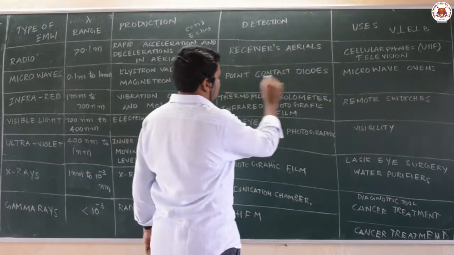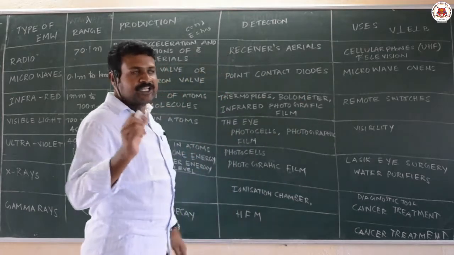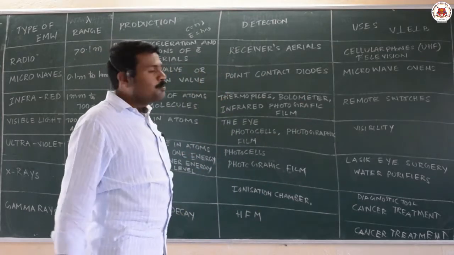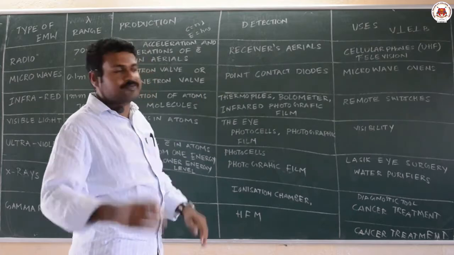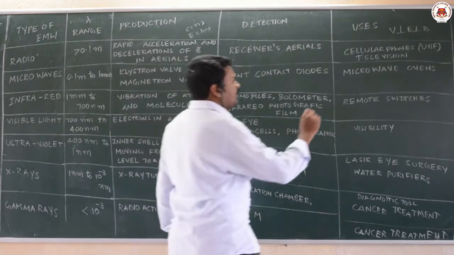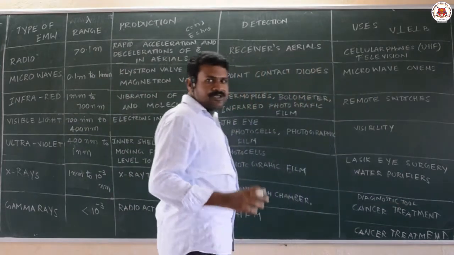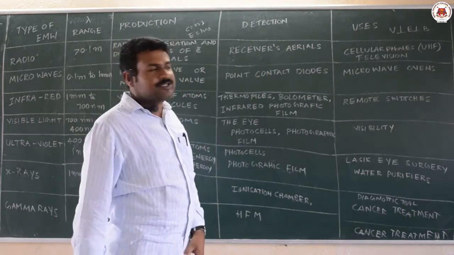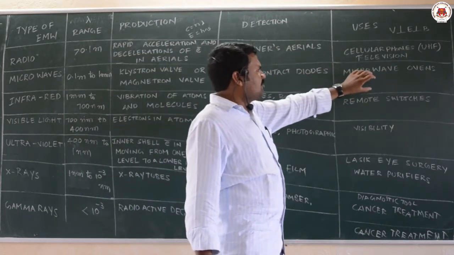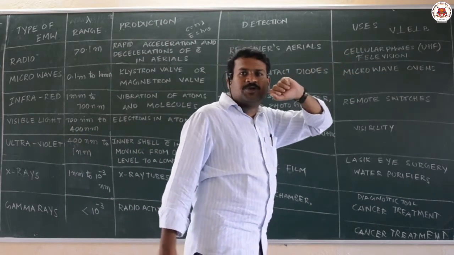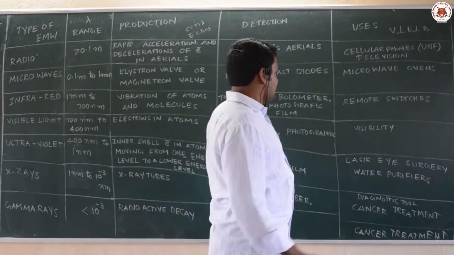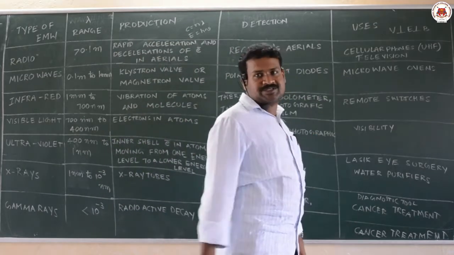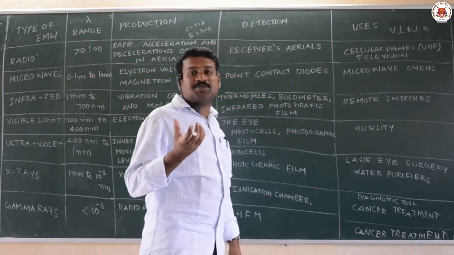The devices which are going to detect these microwaves are point contact diodes. These are what you will get in electronics in future, and they are used in microwave ovens. Microwave ovens are a very common household appliance nowadays, used to increase the temperature of food particles.